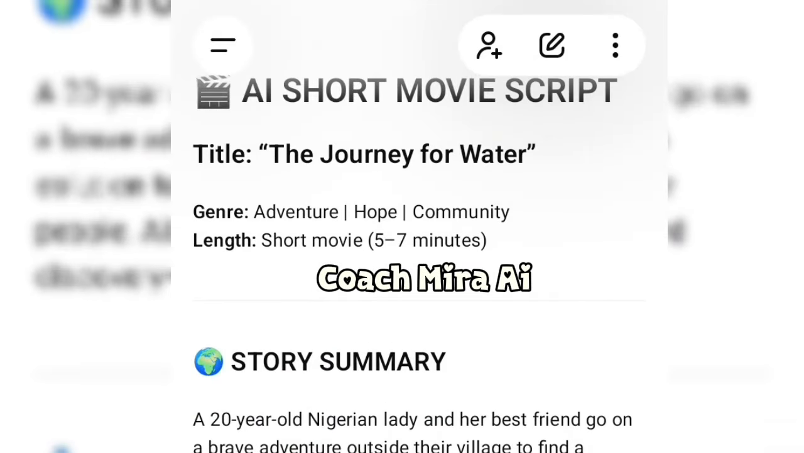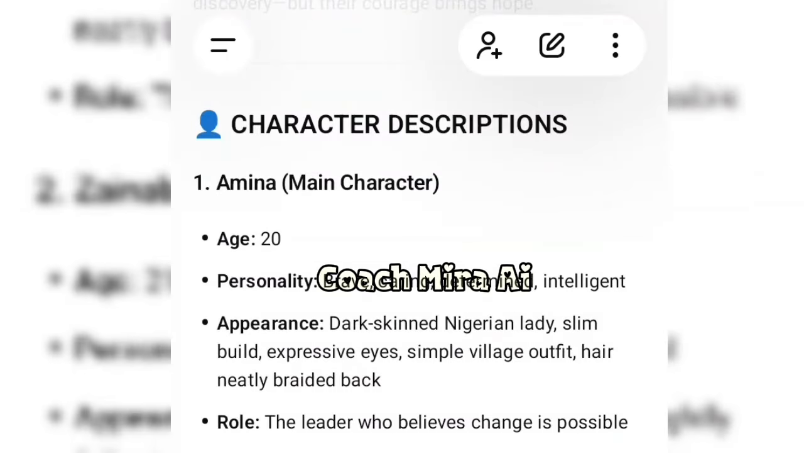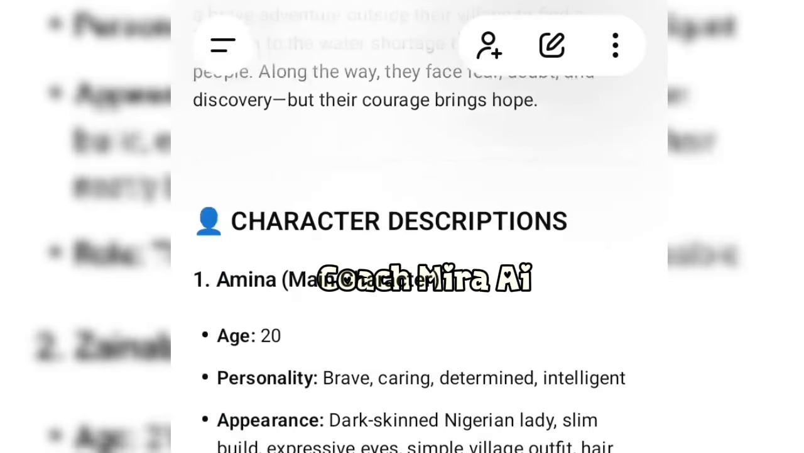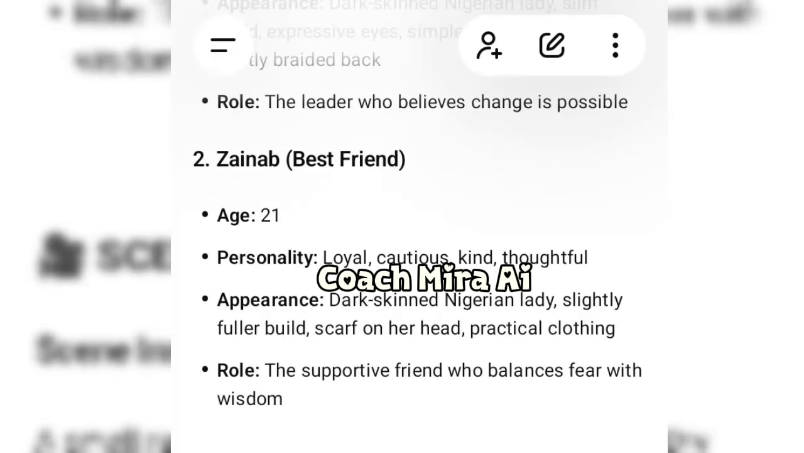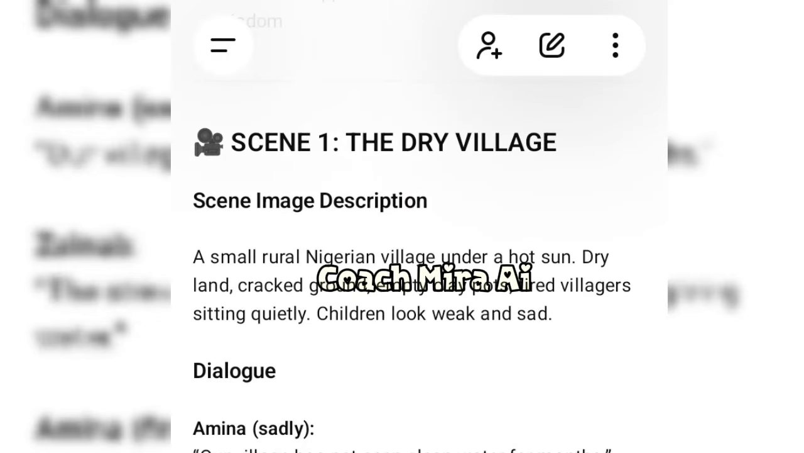Actually, I'm supposed to include her friend's age. It's very important to add the age. Okay, so this is it. And this is Amina. She's 20 years old, and her best friend is Zainab, 21 years old. So this is scene 1, which involves the village. This is the scene image description.